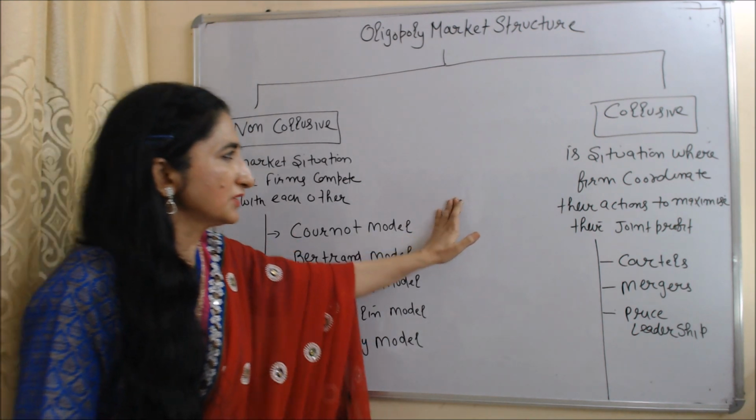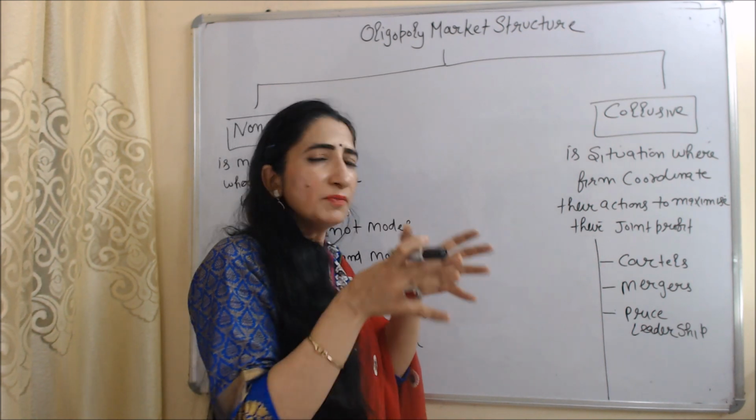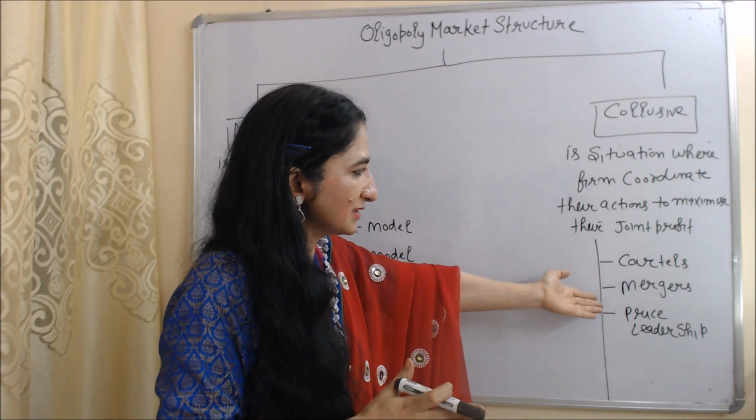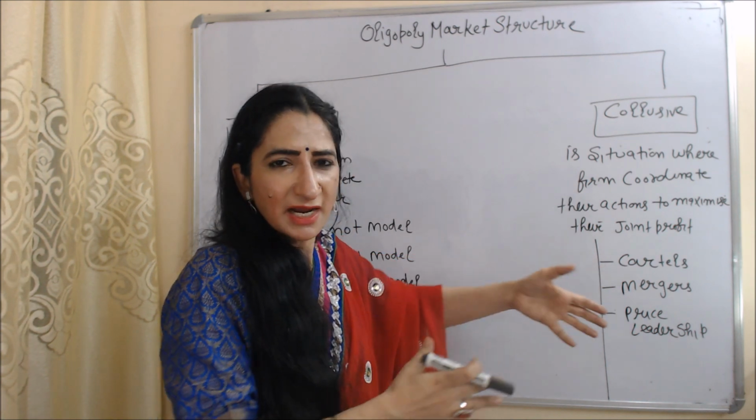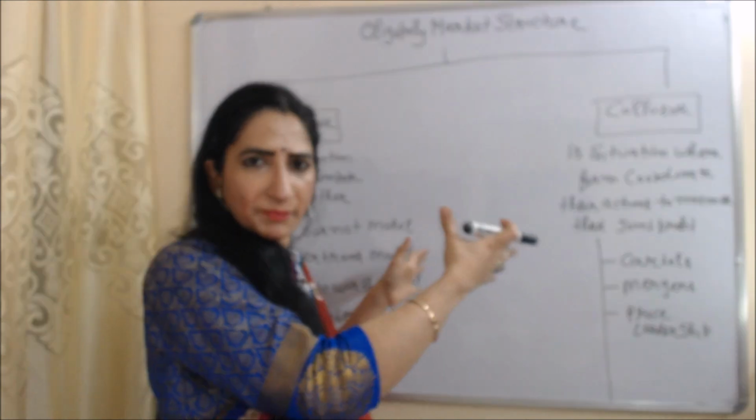On the other hand, collusive oligopoly is a situation where firms coordinate their actions to maximize their joint profit. And in collusive oligopoly, we study cartels, mergers, and price leadership. And we will make one separate video, which means in the next video we will discuss all these topics in detail.